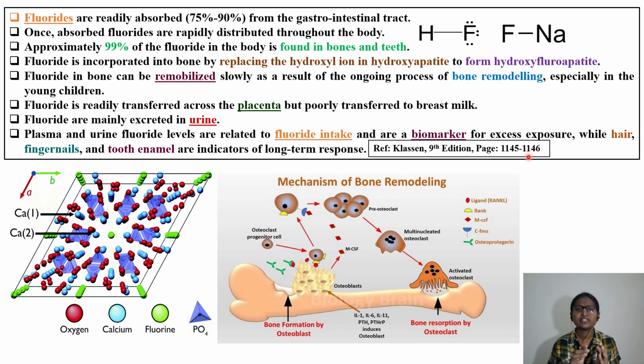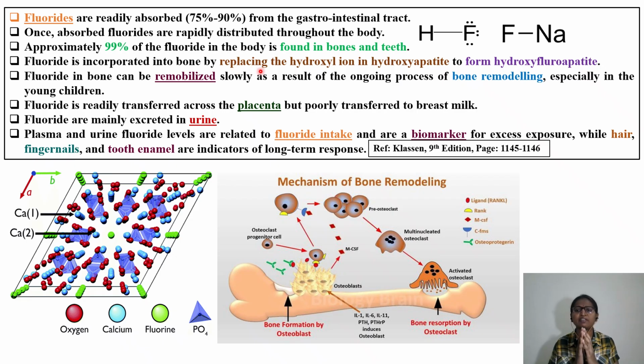So we have fluorides. They are readily absorbed from the GI tract. This is important. In the stomach, they are getting readily absorbed, and once they are absorbed, they are rapidly distributed throughout your body. Okay, there are no restrictions. And 99% of the fluoride is either in the bone or in the teeth. Okay, fluoride is incorporated in bone by...